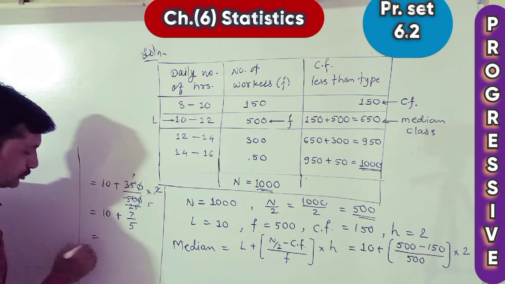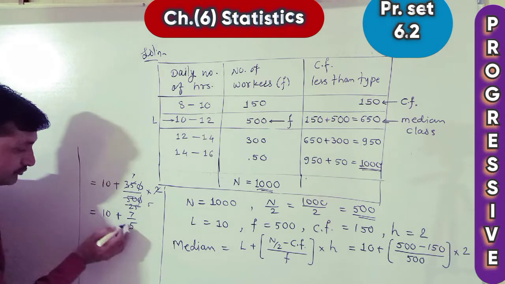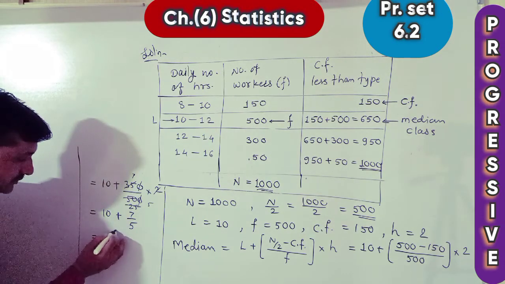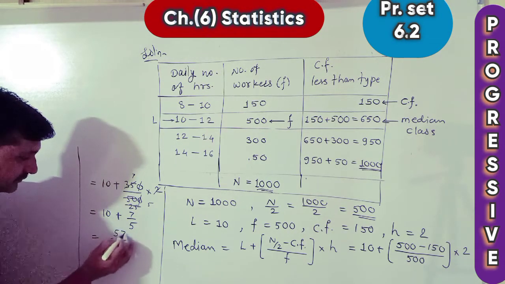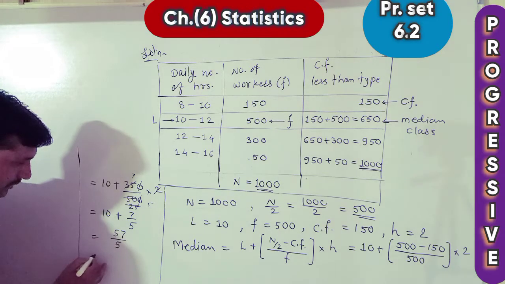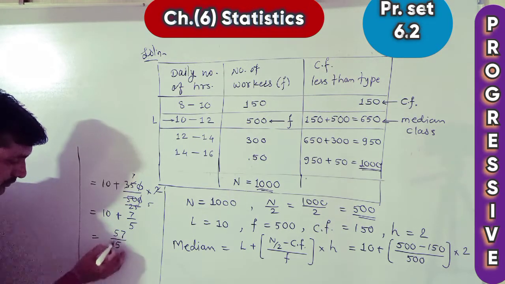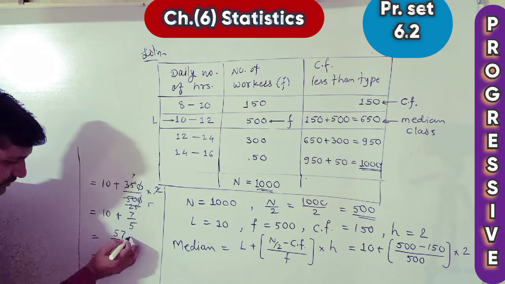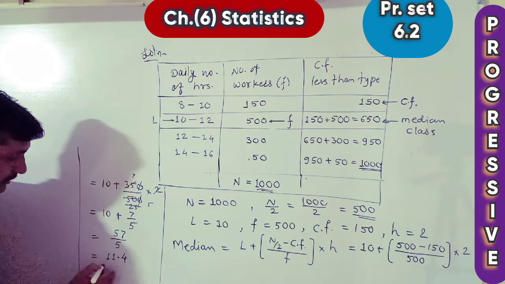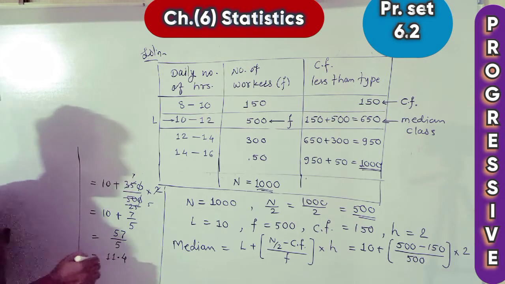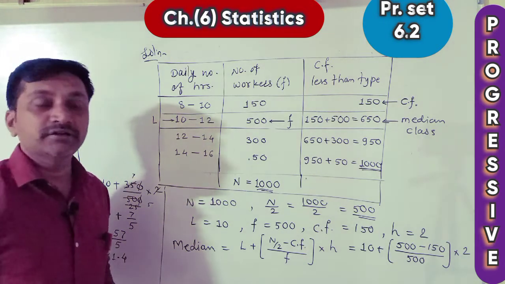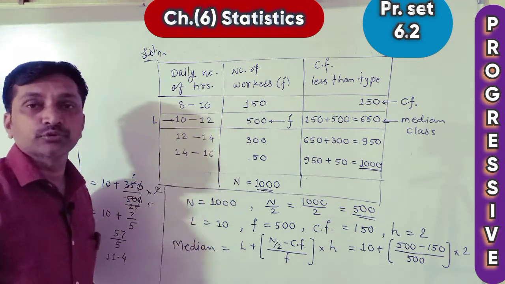Is equal to, now cross multiplication, 10 5s are 50 plus 7 is 57 divided by 5, and reduction by 5: 5 ones are 5, decimal point, 1 is left, 5 ones are 5, 2 are left, 20, 5 fours are 20, 11.4. Therefore median, this is the answer, median is 11.4.